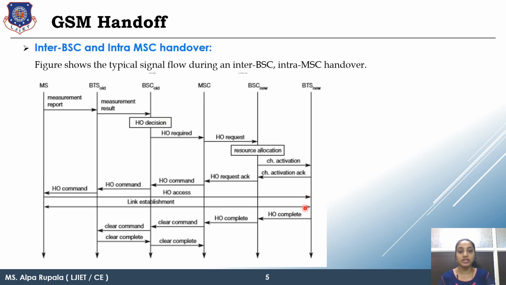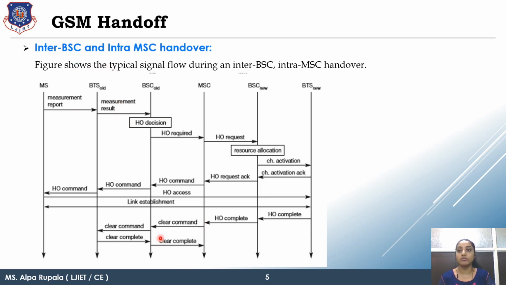Then, as soon as the new channel receives all the data successfully, it will send the handover complete command to the BSC. That will be sent to your MSC, and that will send the clear command. Now the MSC will send the clear command to the old BSC, then to the old BTS, and that will be sent again to your MSC. Now your BTS will leave the channel.